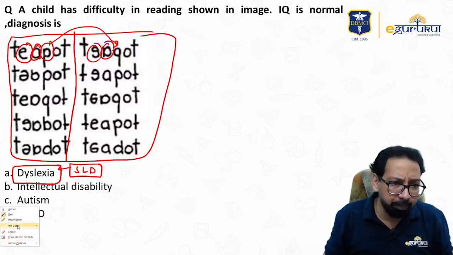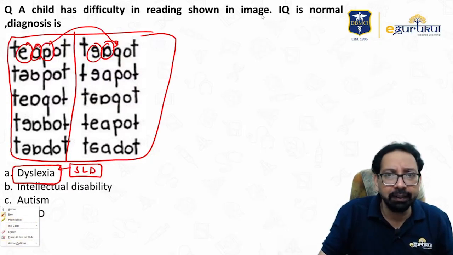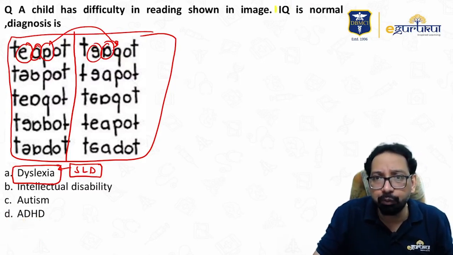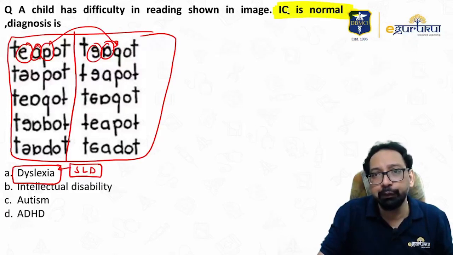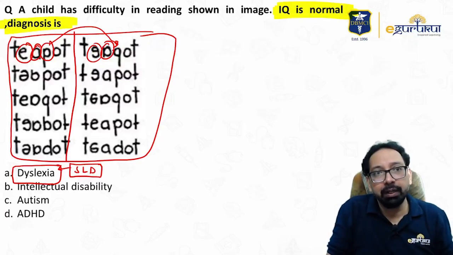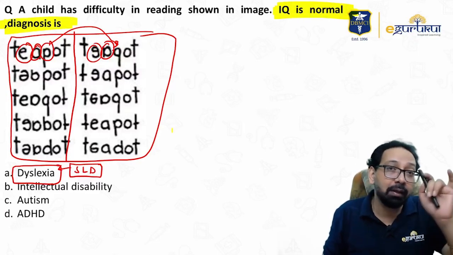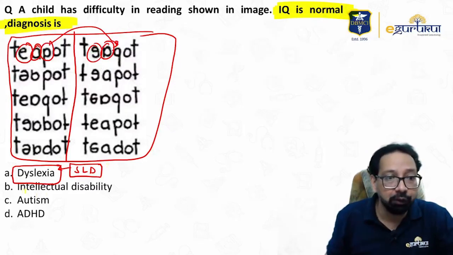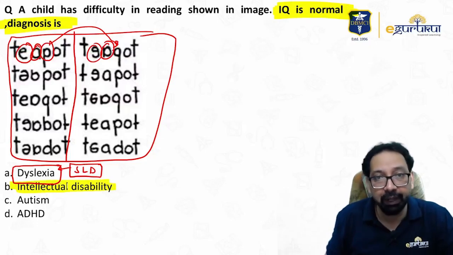One important point you must know is that in dyslexia or specific learning disorder, IQ should be normal. If IQ is less, then you will not make the diagnosis of dyslexia, you will make the diagnosis of intellectual disability.